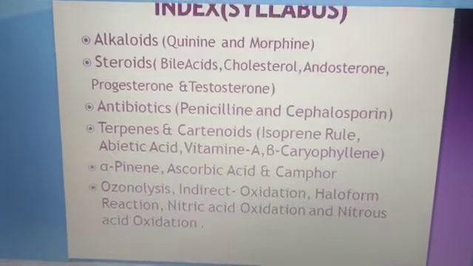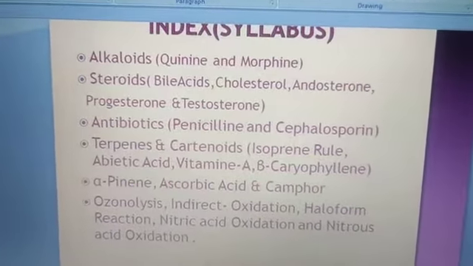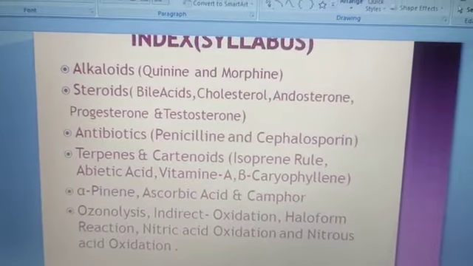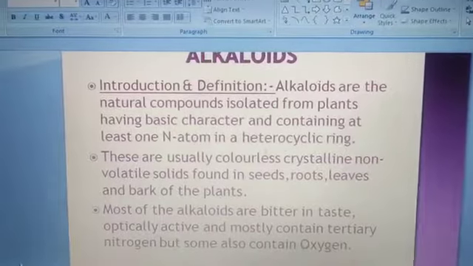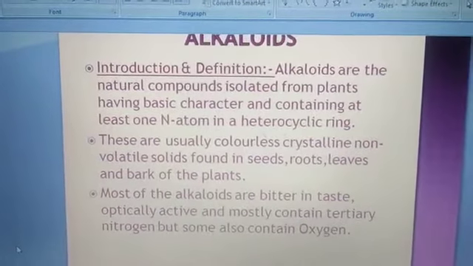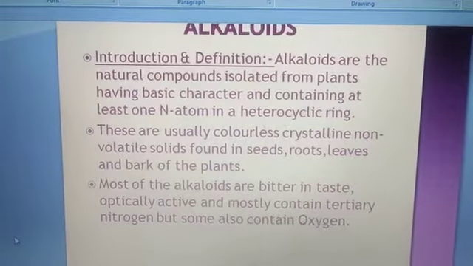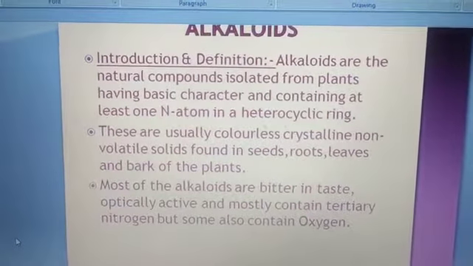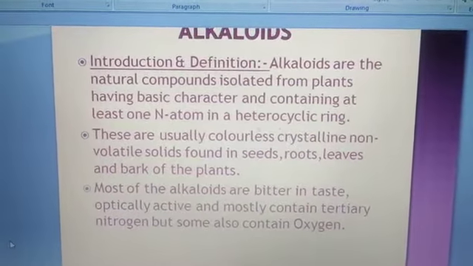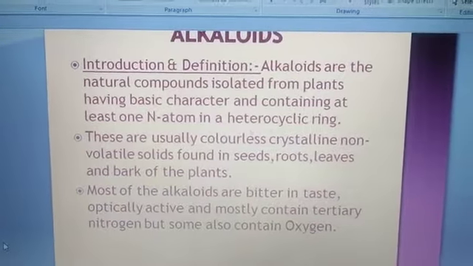First of all, we discuss the first point, alkaloids, and in the first video I discussed quinine. Now let us take the introduction of the alkaloids. The alkaloids are natural compounds isolated from plants having basic character, containing at least one nitrogen atom in the heterocyclic ring.